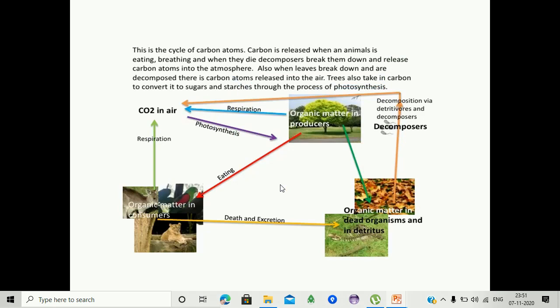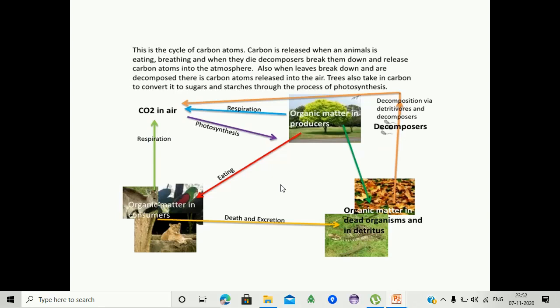Here we are observing the carbon cycle. This is the cycle of carbon atoms. Carbon is released when an animal is eating, breathing, and when they die, decomposers break them down and release carbon atoms into the atmosphere. When leaves break down and are decomposed, carbon atoms are released into the air. Trees also take in carbon and convert it to sugar and starches through the process of photosynthesis. We are observing the organic matter in the producer, that is, the plants.